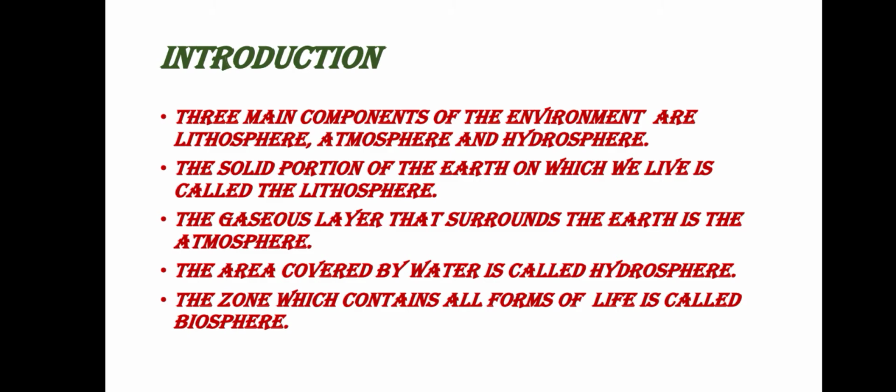Yes, as we saw in the previous slide, the three main components of environment are lithosphere, atmosphere and hydrosphere. The solid portion of the Earth where we are standing and living is called the lithosphere. The gaseous layer that surrounds the Earth is called the atmosphere. And the area covered by water is called the hydrosphere. And all the zones have contact in a particular domain, that is called the biosphere. The zone which contains all forms of life is called the biosphere.